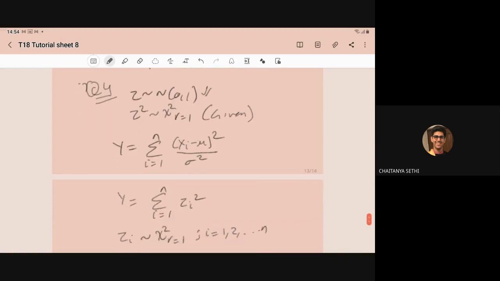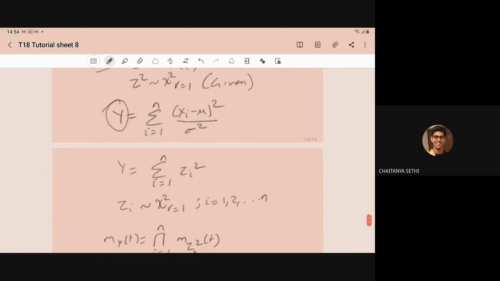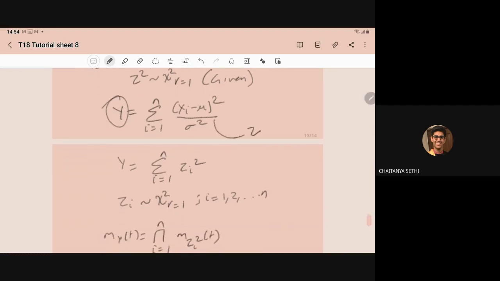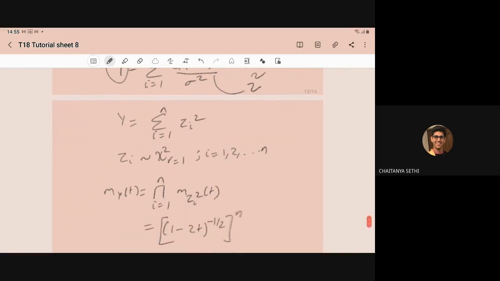Now here we define the new random variable Y as the sum from i equal to 1 to n of (Xi minus mu) whole square upon sigma square. So it is nothing but Z, so it will become Z square. So the sum of Zi square, and you know that Zi square follows the chi-square distribution with degree of freedom 1. So the moment generating function for Y, M_Y(t), will be the product of the M_Zi square(t), when all the Zi are independent of each other.